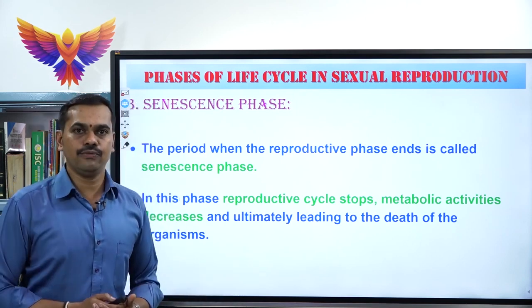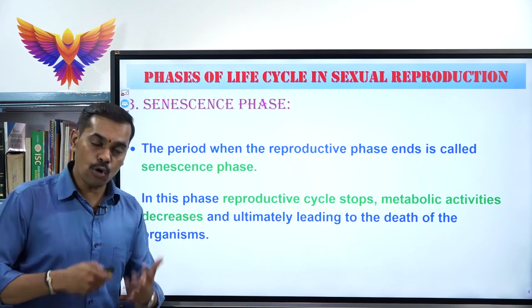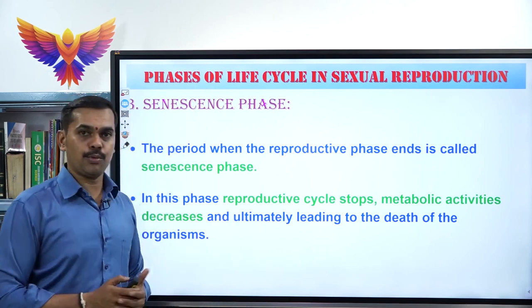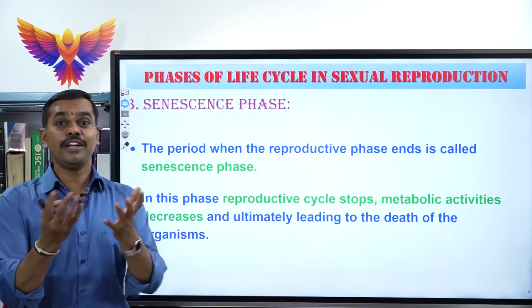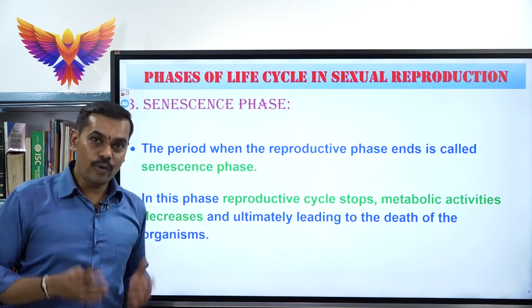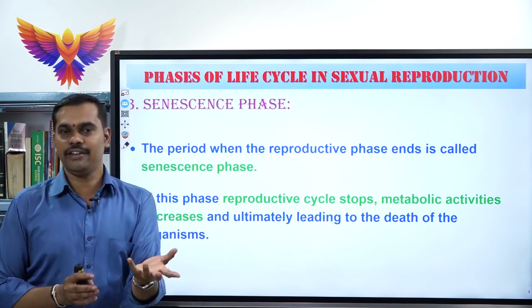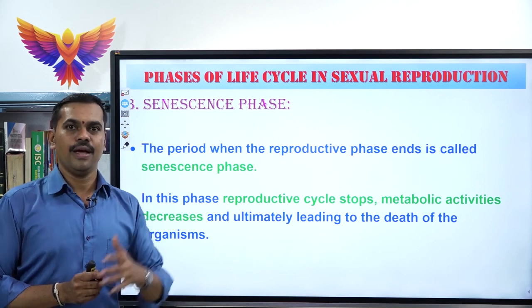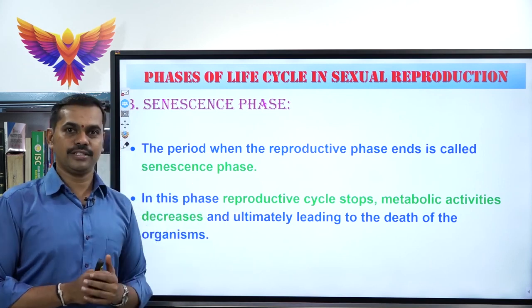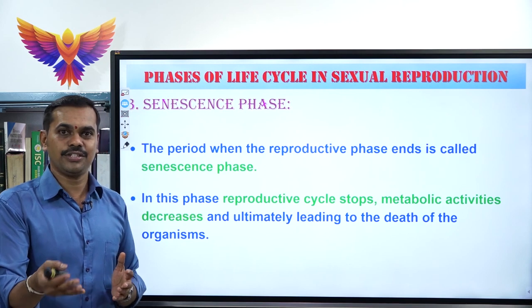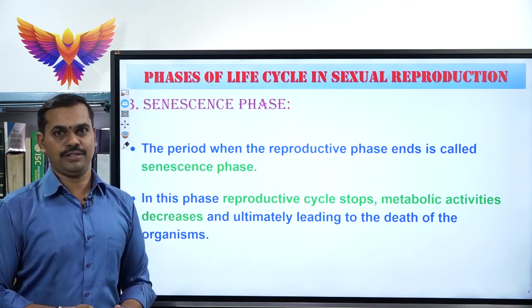In the next class, we will be learning some more concepts under sexual reproduction, which is called events of sexual reproduction, where we will be learning 3 different events: pre-fertilization events, fertilization events, and post-fertilization events.